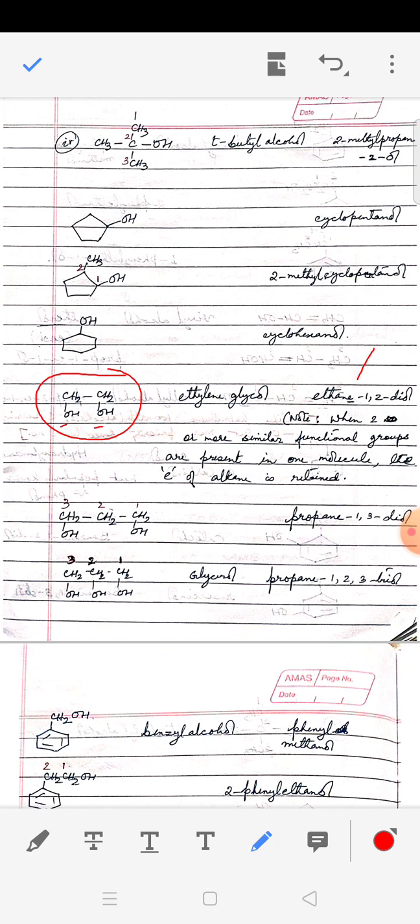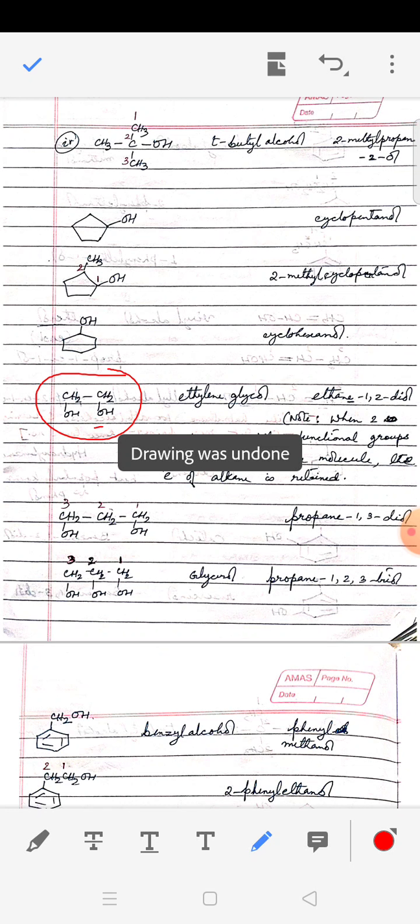So IUPAC name of this compound is ethane-1,2-diol, and by common name it is called ethylene glycol. As you know, ethylene glycol is added in the radiator of car together with water to bring down the freezing point of water, and we call it an antifreeze mixture. Some of you might be remembering in class 11 you have done numericals based on this. Even in class 12 solution chapter we have done a numerical based on antifreeze.